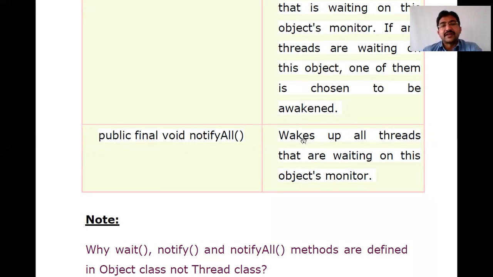And notifyAll is the one that wakes up all of them, whereas the previous method wakes up only one thread.